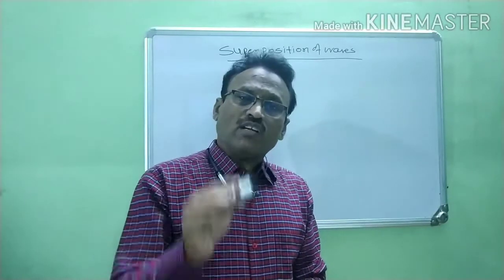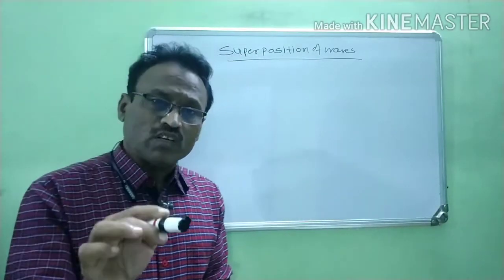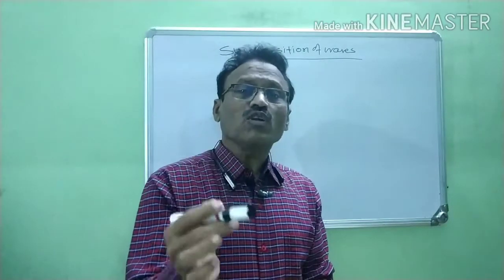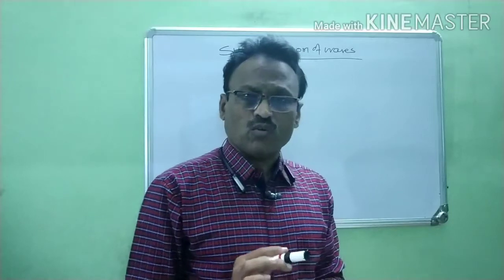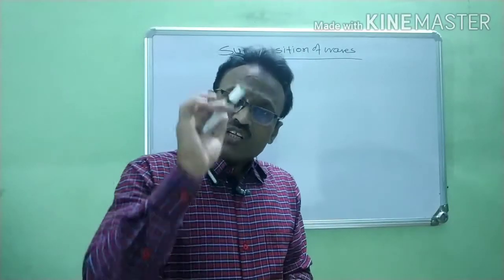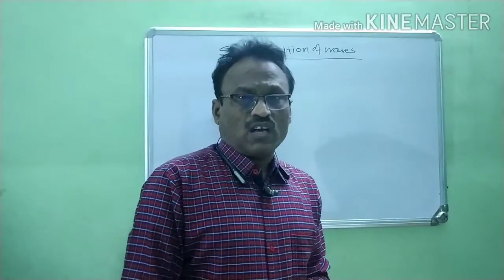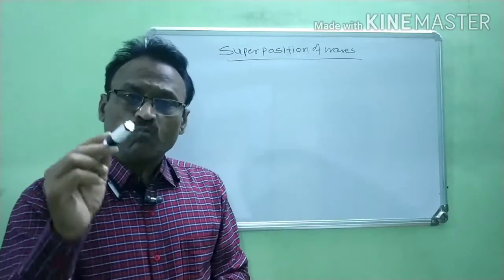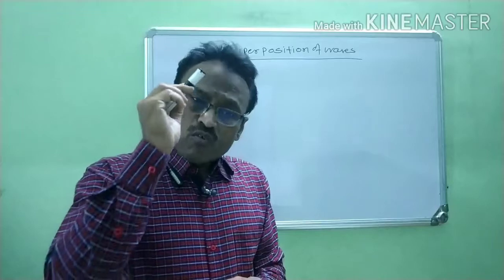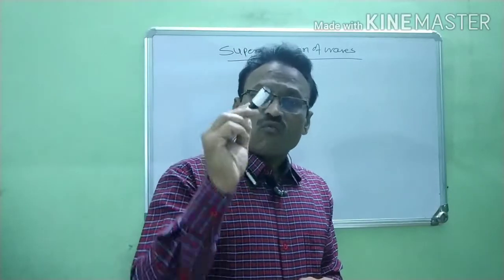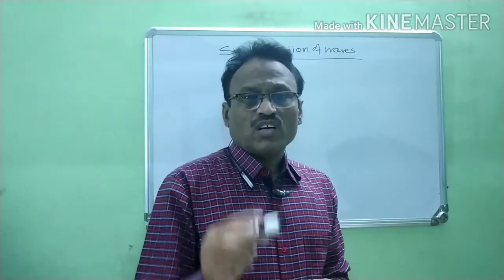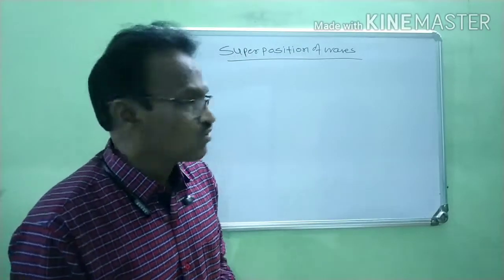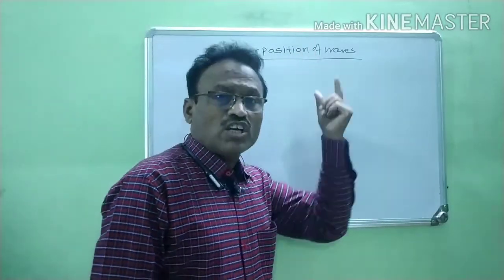at that point, each wave produces its own displacement. Now the resultant displacement at that point is equal to the vector sum of the displacements due to each individual wave.